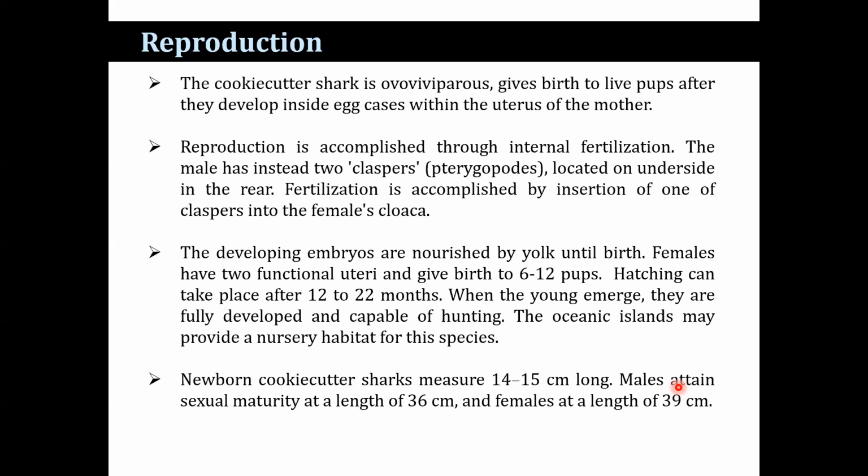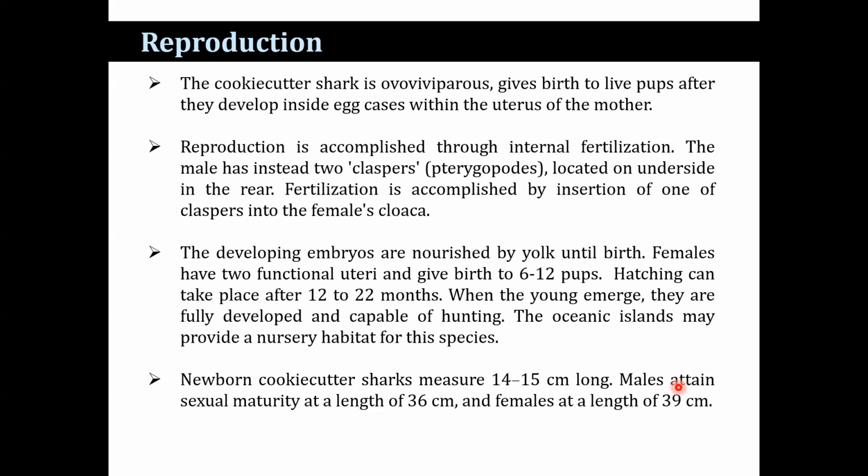The cookie cutter shark is ovoviviparous, which means it gives birth to live pups after they develop inside eggs within the uterus of the mother. Reproduction is accomplished through internal fertilization. The male has two claspers located on the underside at the rear. Fertilization is accomplished by insertion of one of the claspers into the female cloaca. The developing embryos are nourished by yolk until birth.